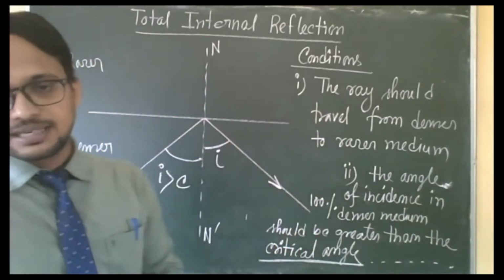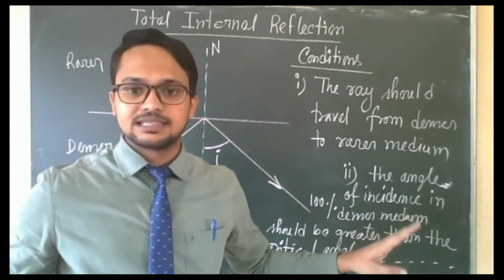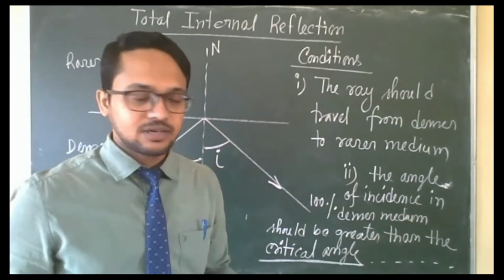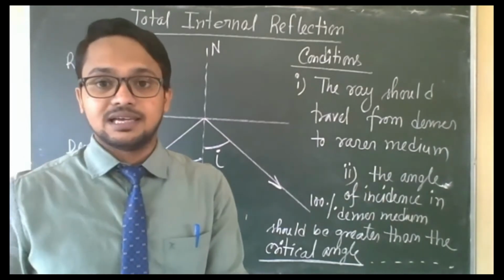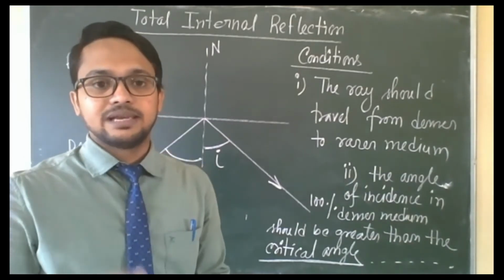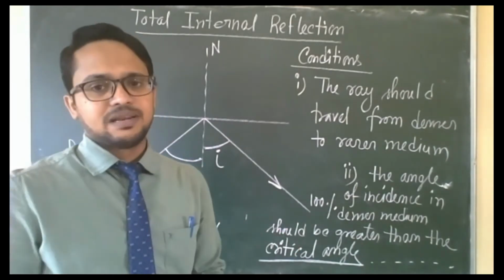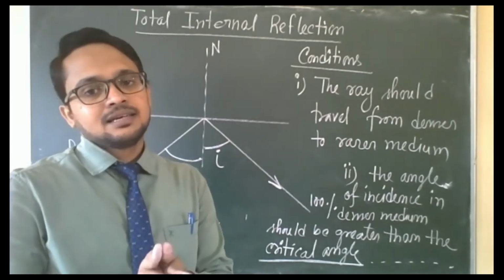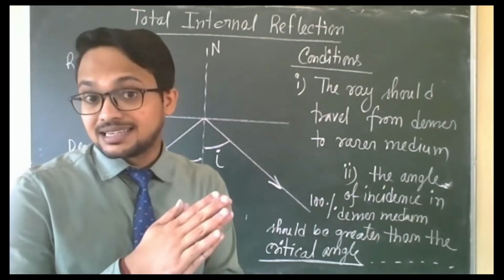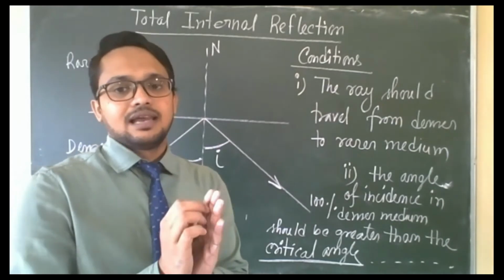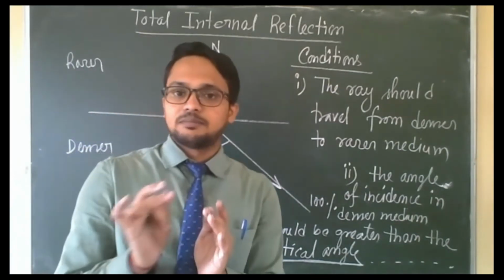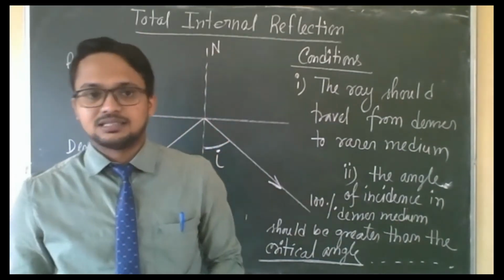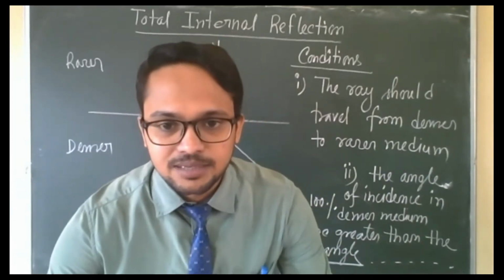With time, intensity will be constant. But in normal reflection, if you take a mirror and light, the intensity of light will go on decreasing and the reflected light will not be 100% intensity. So let's see that simulation.